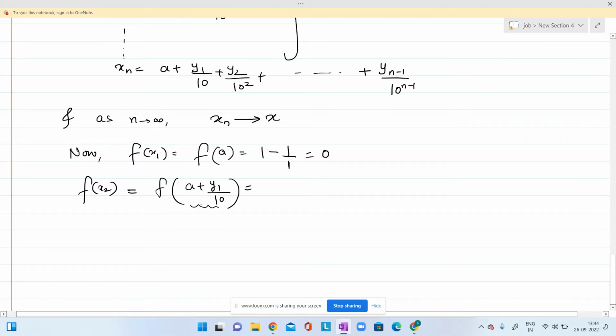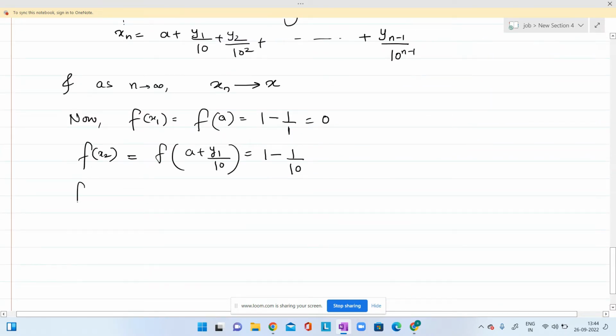If you solve it, you will get its denominator is 10. So f at this point is 1 by 10. You can check it. So f at x3, f at a plus y1 by 10 plus y2 by 10 square, is 1 by 10 square, and so on.